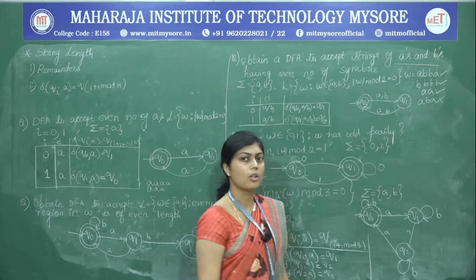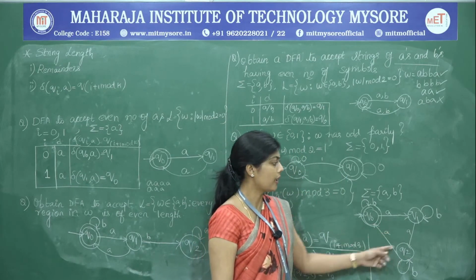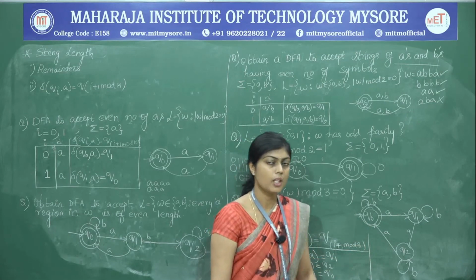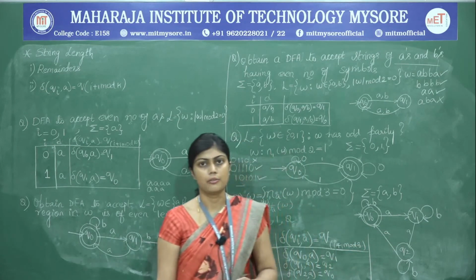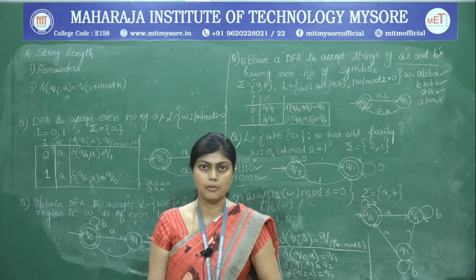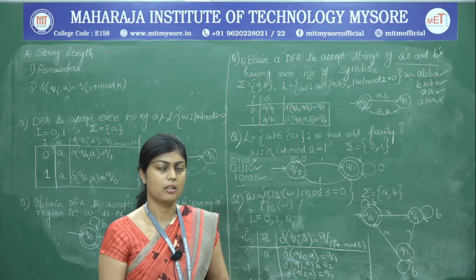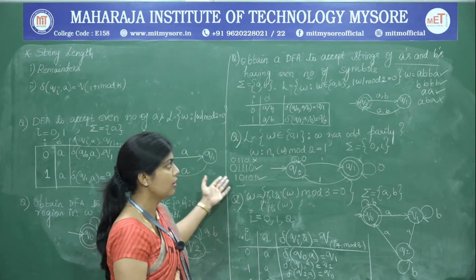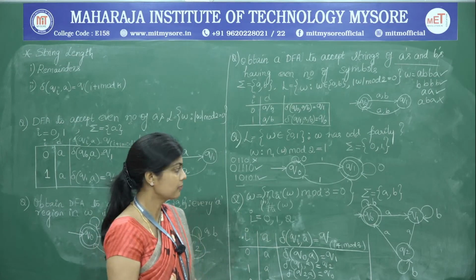So, irrespective of the number of B's, the A's will always remain as multiples of 3 in the string. We may take up any valid string that belongs to this language and verify whether it is accepted by the DFA, like we have done for the rest of the problems already.